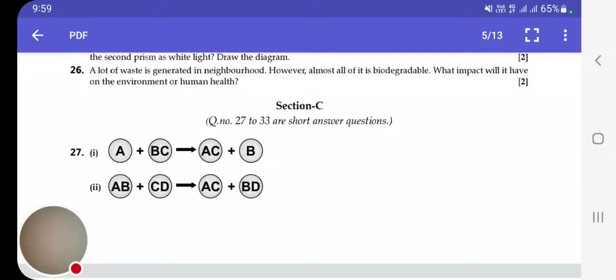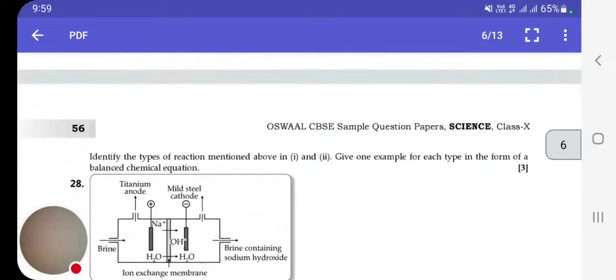Second is AB plus CD gives AC plus BD. This is a double displacement reaction. Example is Na2SO4 aqueous plus BaCl2 aqueous gives BaSO4 solid plus 2NaCl aqueous. Moving ahead, question number 28.